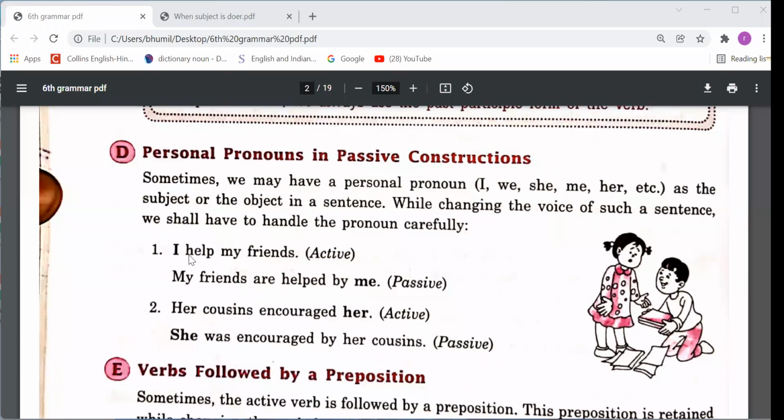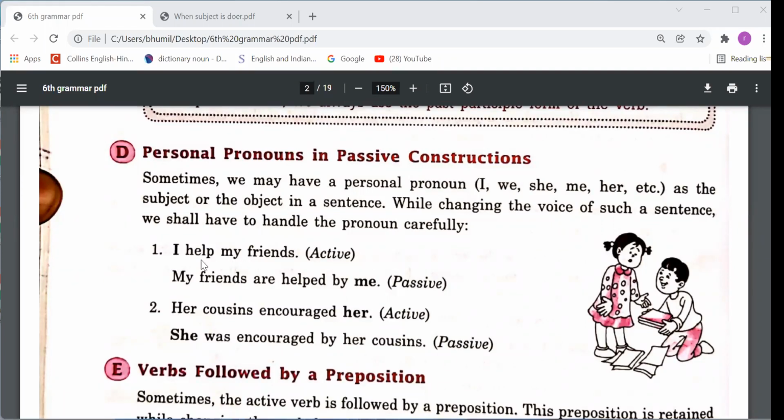See this sentence, I help my friends. My friends will become subject and I will become object of passive voice sentence. But instead of writing I here, we need to write here me, because me is objective case and I is subjective case, so case will be changed. So instead of writing I, we have to write here me, right?